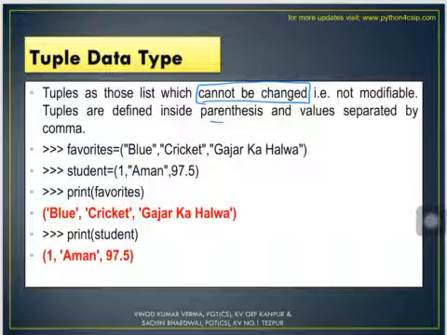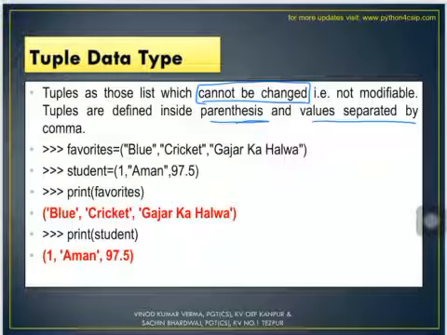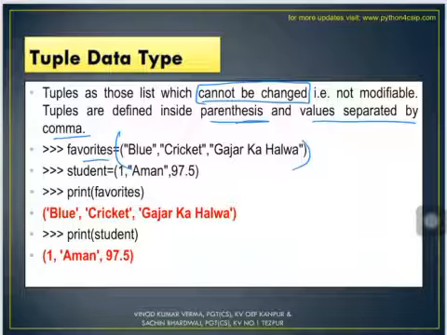Tuples are defined inside parentheses and values separated by comma. So this is one common thing between list and tuple, that the values are separated by comma, but these are enclosed in parentheses and not in the square brackets. Now let us see, we have taken this example, favorites: blue, cricket, gajar ka halwa, all these are three different strings separated by comma, enclosed in parentheses or round brackets.